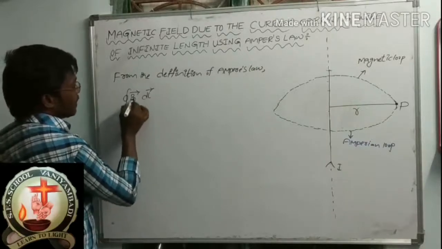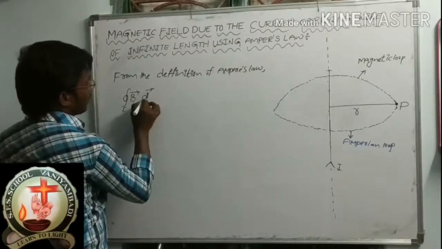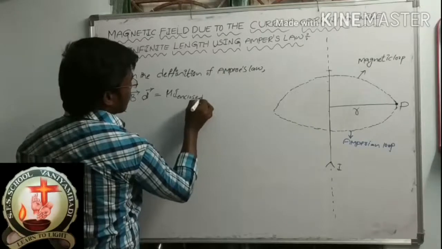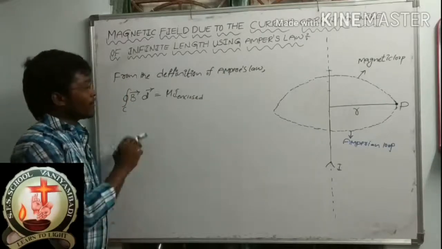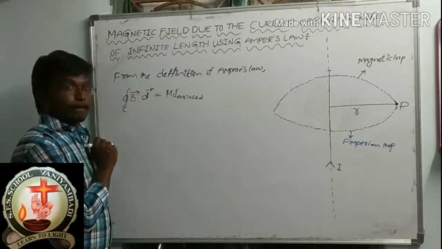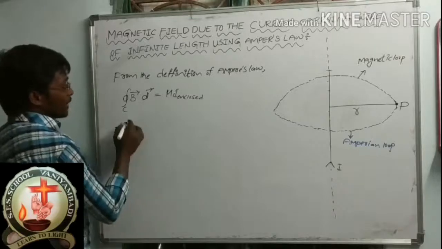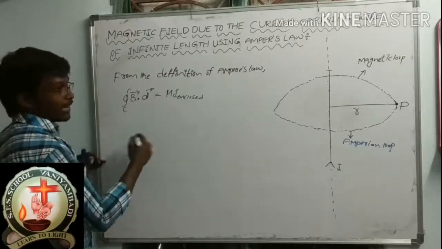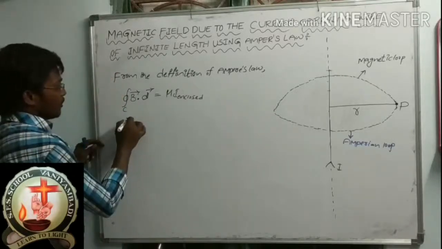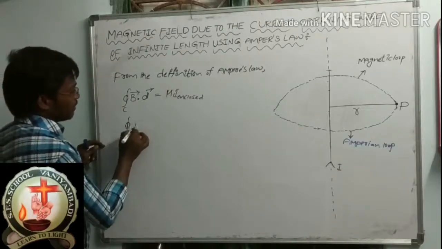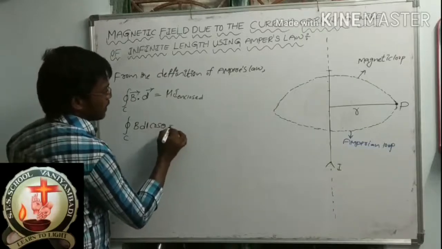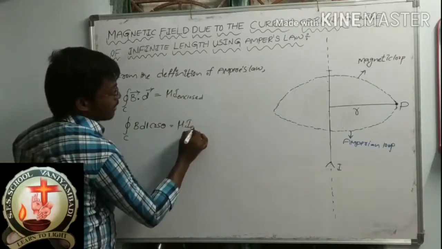Line integral B bar dot dl bar is equal to mu I enclosed. Correct. So here, B bar dot dl bar. Now I would like to convert this dot product to normal format. A bar dot B bar is equal to ab cos theta, right? From the use of dot product. So here also, closed integral B dl cos theta is equal to mu I enclosed.